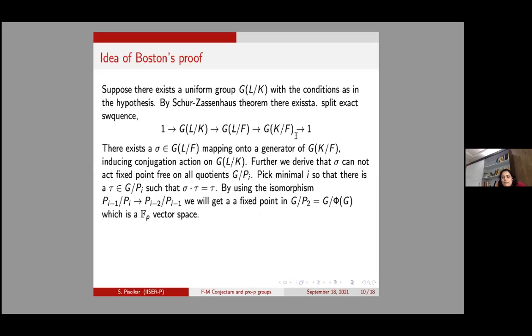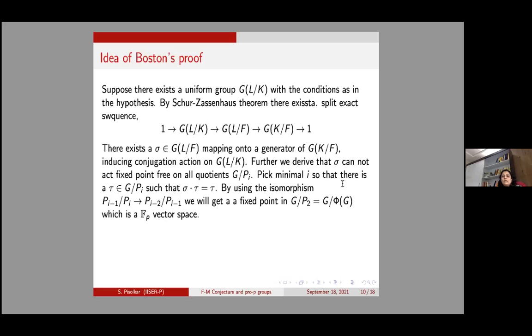We have this K over F, which is a cyclic extension sitting inside L, and now we have this Galois group of L over K. Point is that because this is a pro-p group, G L over K, it's a uniform group, so it's a pro-p group, and because K over F has order l, which is coprime to p, we know that this splits. Okay, so there exists sigma in Galois L over K mapping onto a generator of G K over F. Okay, so we have denoted a generator of this by sigma.